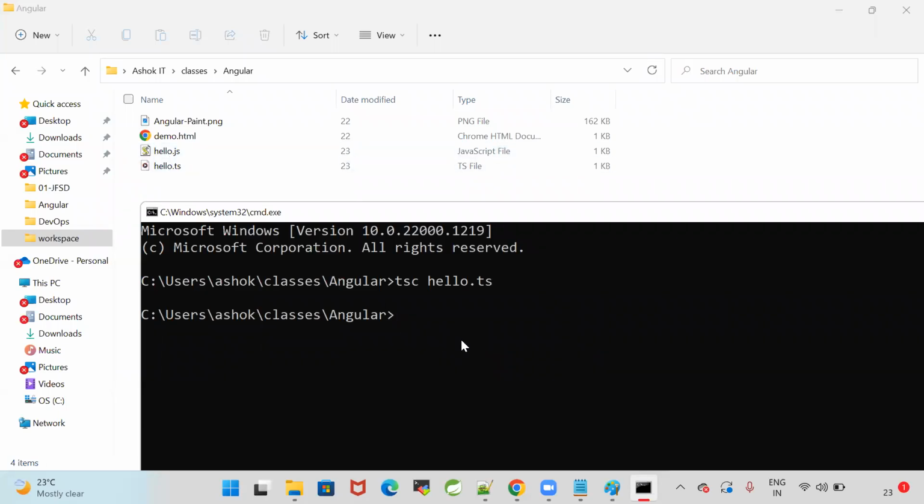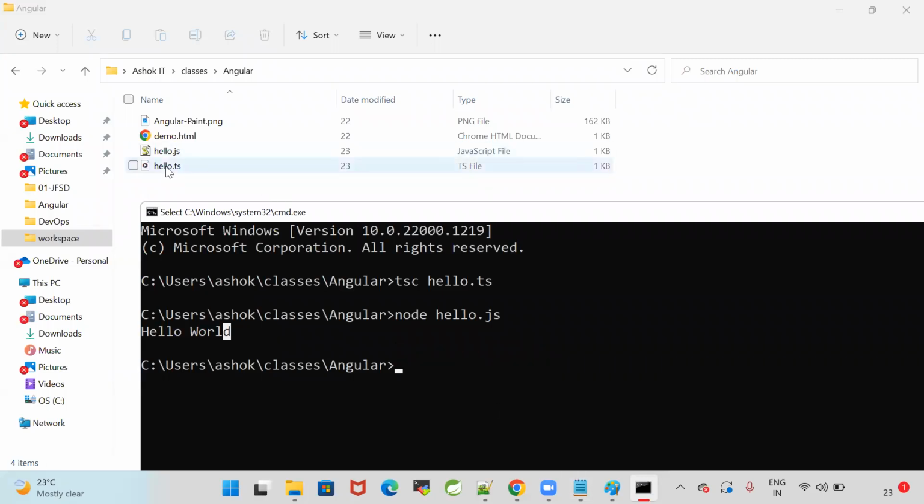Yes or no? Hello.js got created. node hello.js. Execute. Am I able to get a hello world message? I declared a variable. I have printed the value of the variable.